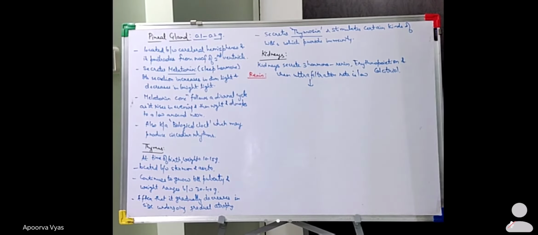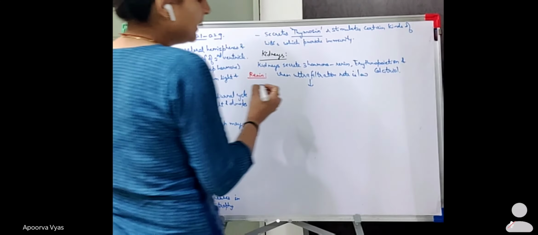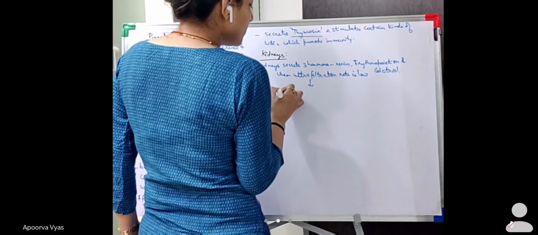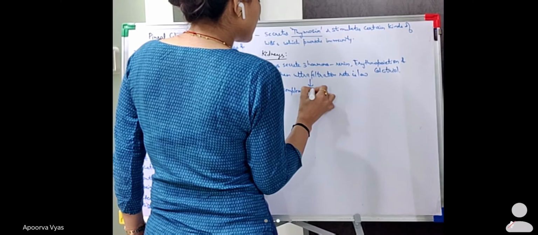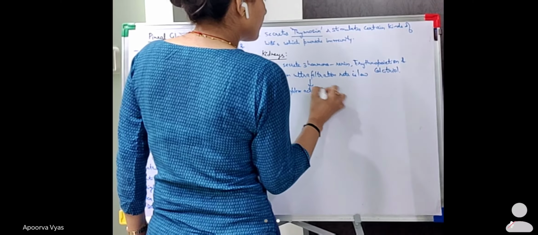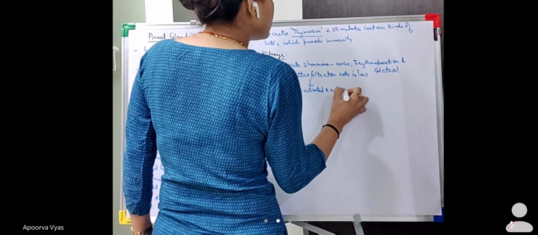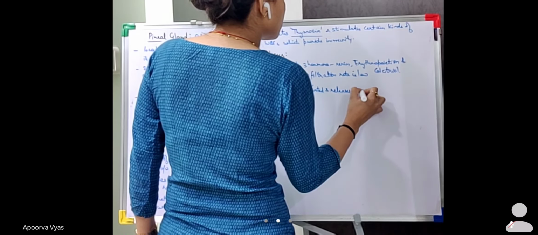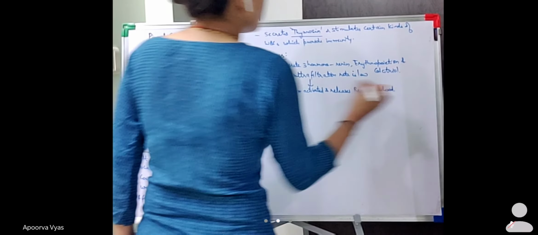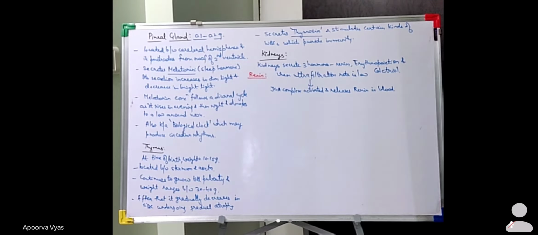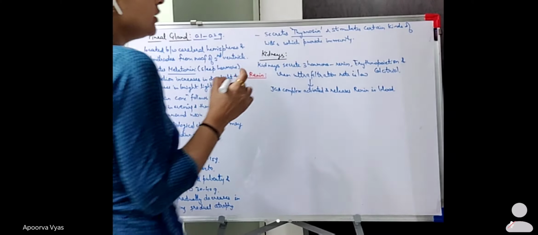Because of that, the JGA complex is activated and it releases renin in the blood circulation. Then it converts the angiotensinogen to angiotensin 2.